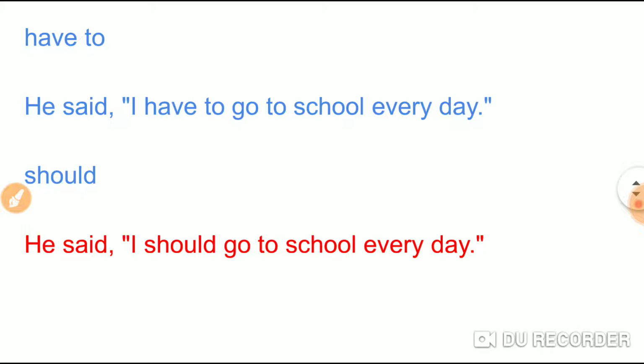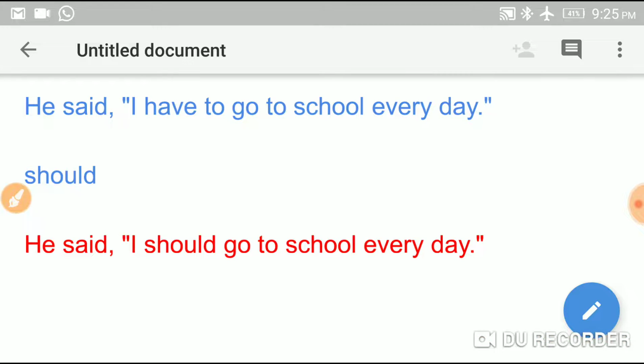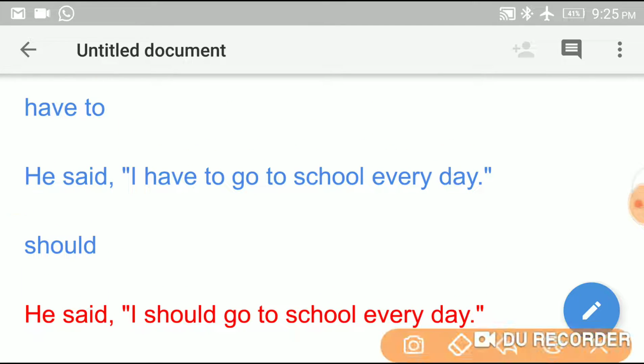Then if there is "have to", it changes into "should". For example, he said, "I have to go to school every day." It changes into should. Because here have to is there.